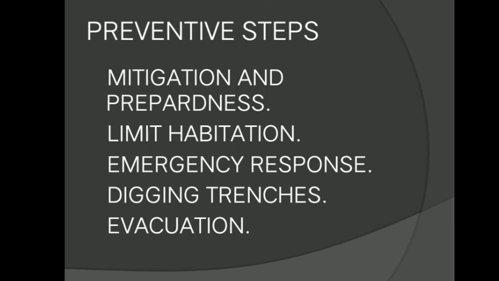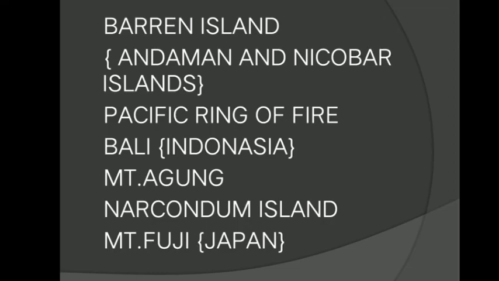So we have to be prepared with emergency response teams, and we can even limit the flow of lava by digging trenches. Even though we have some limitations on digging trenches, we can stop the lava up to a certain extent, but beyond that extent it will be very difficult. The only option is to evacuate the complete area. Even the evacuation will lead to displacement.